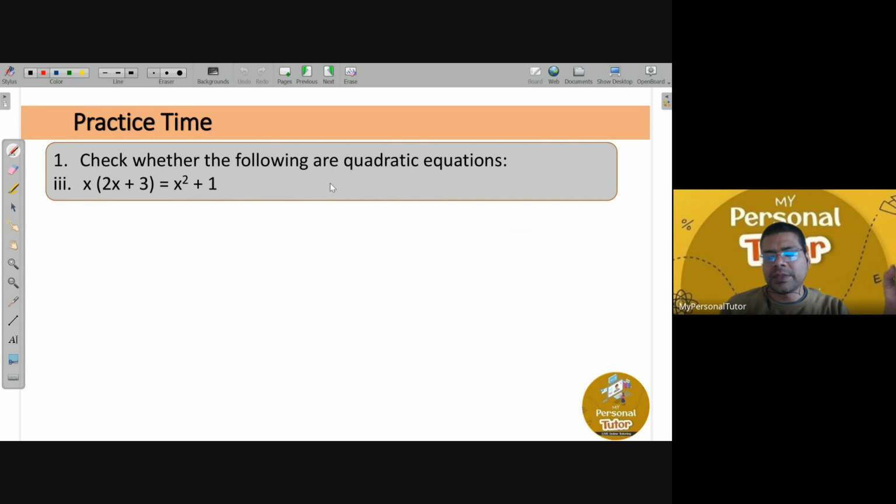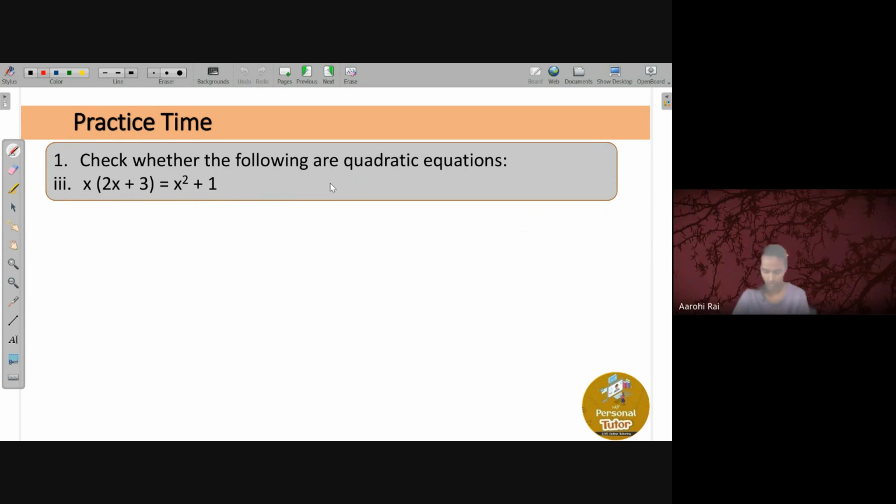I think you must have studied these concepts in grade 9 in the polynomial topic, right? Whether it is a quadratic polynomial or not, then find the value of a, b, and c, everything, right? Okay, tell me the answer, Arohi. Is it a quadratic or not? Yes, sir. What is the final equation you get? x square plus 3x minus 1 equal to 0.